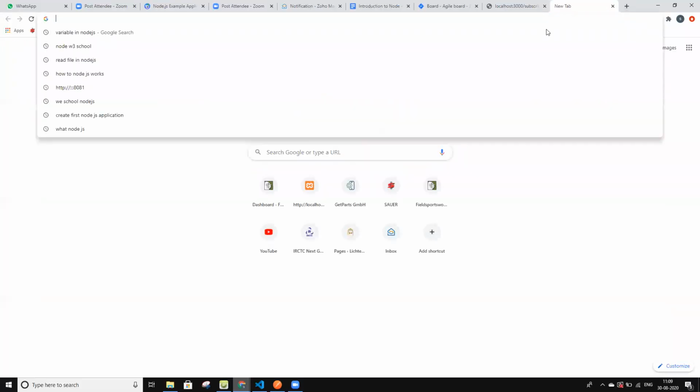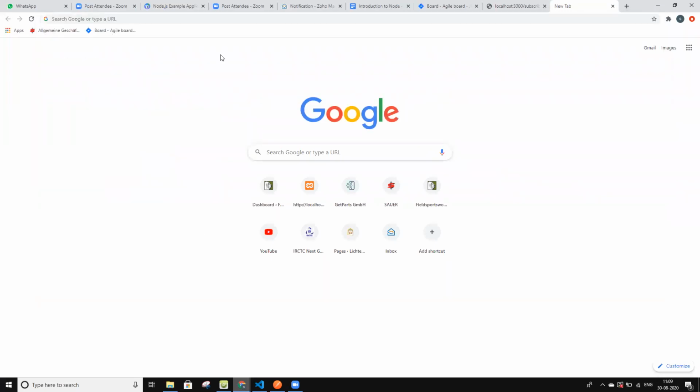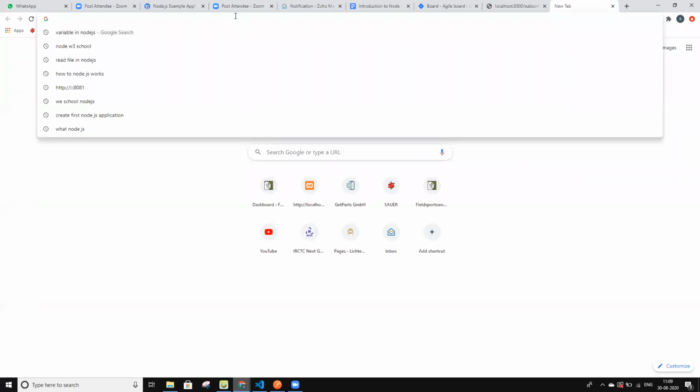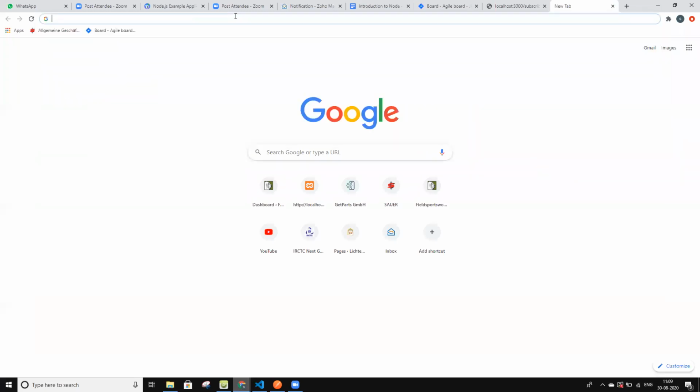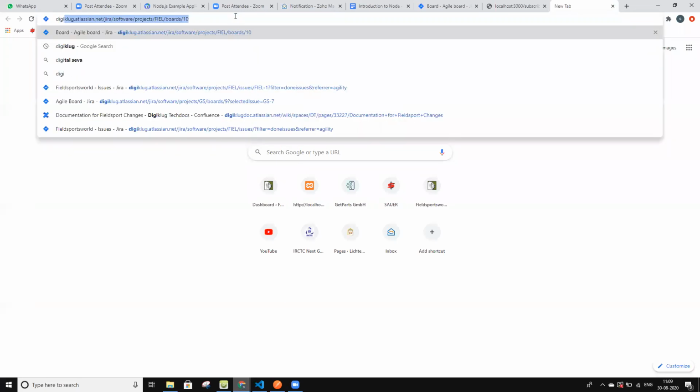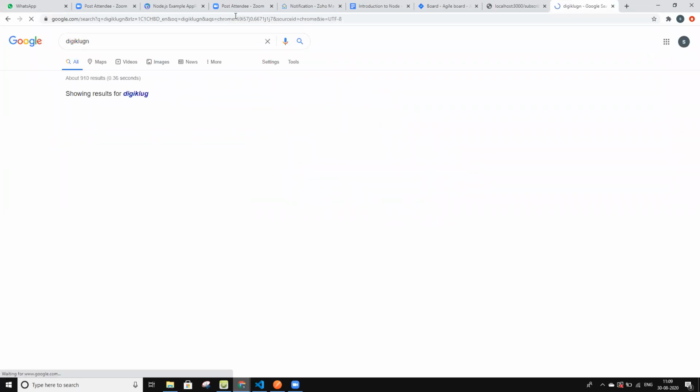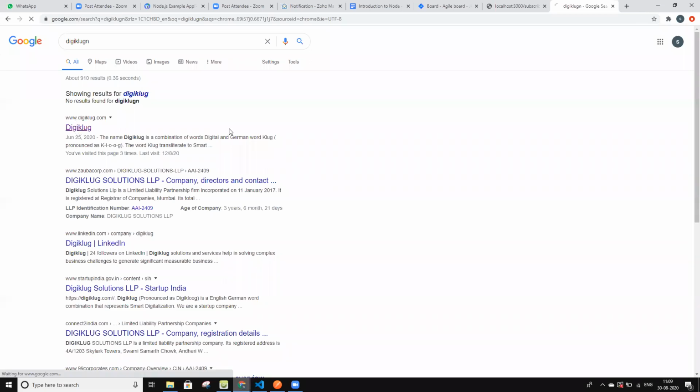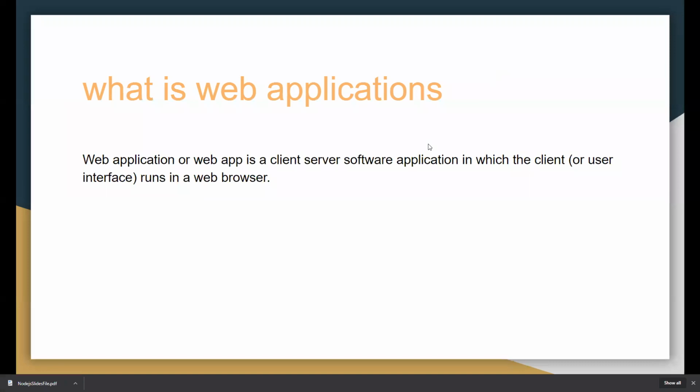We just copy our domain name into the address bar and enter it, and we can see a lot of websites and applications. Like my company name is DigiClick Solutions, so I enter DigiClick here, and I can access this from anywhere. But in a standalone application, we have to install the application in our system. So this is the benefit of a web application. We can access it from anywhere in the world.